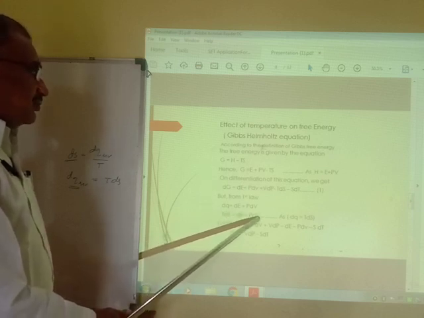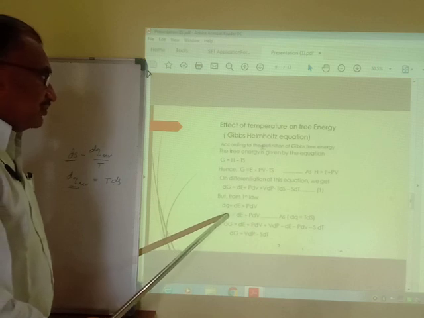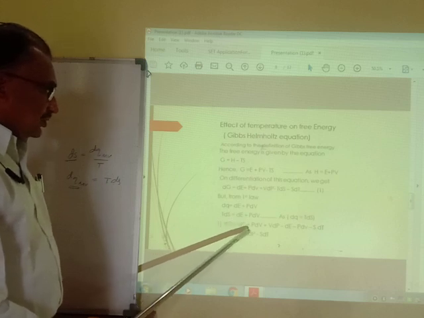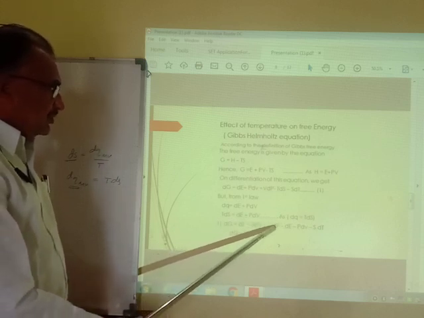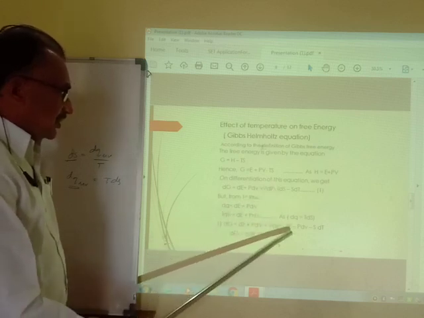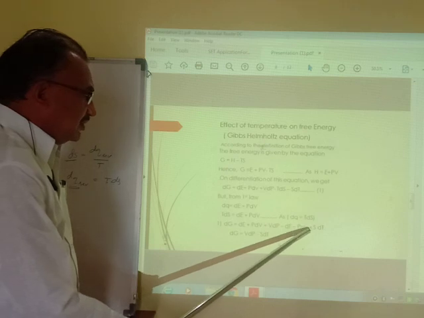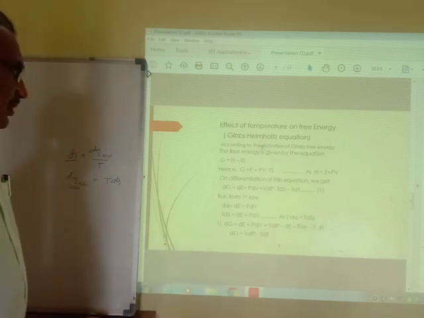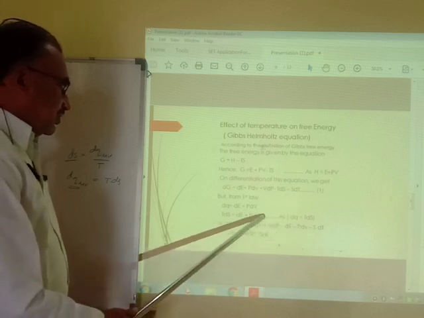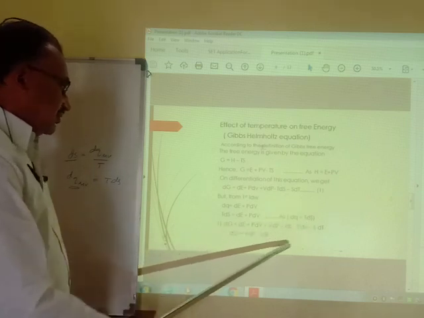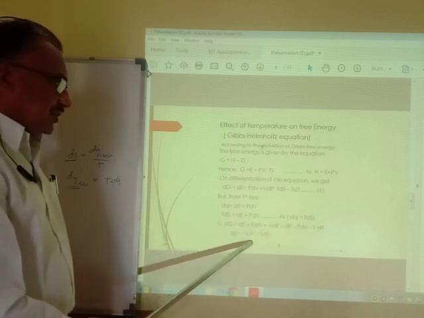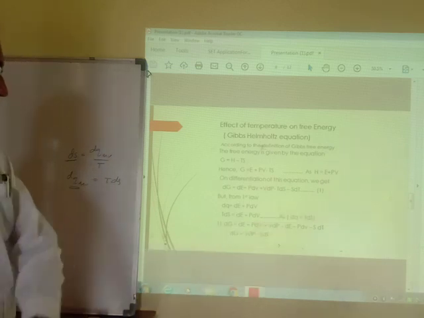We can put this value of TdS in the equation, so dG is equal to dE plus PdV plus VdP minus dE minus PdV minus SdT. The dE cancels out, the PdV cancels out, and therefore we get dG is equal to VdP minus SdT. Next one.